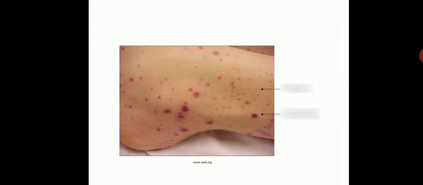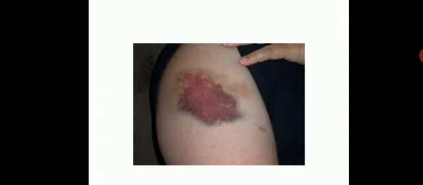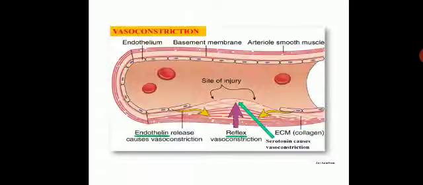This is a picture diagram of petechiae. Here you can see the pinpoint hemorrhages over the skin. And this is a picture of hematoma where there is a large collection of blood.